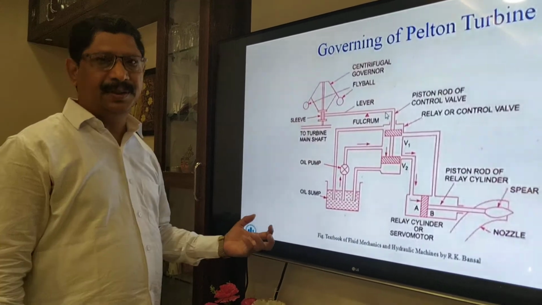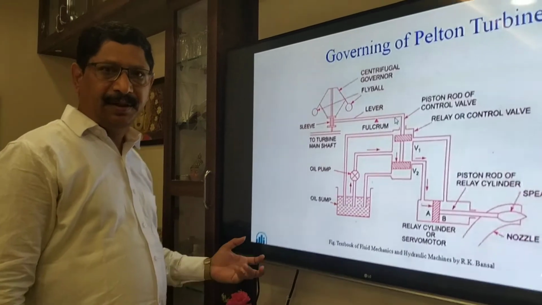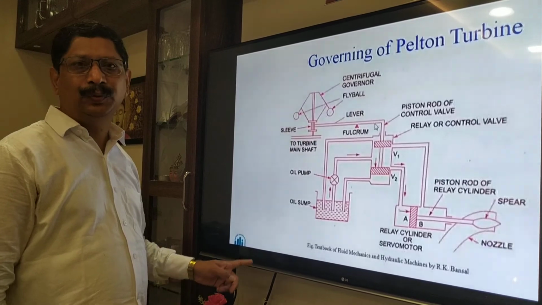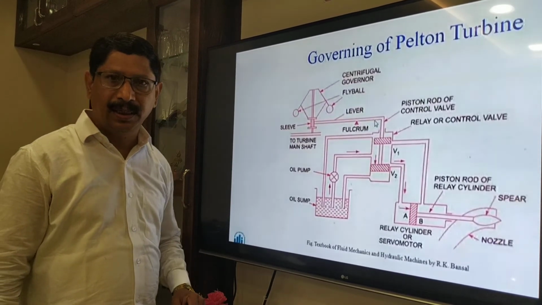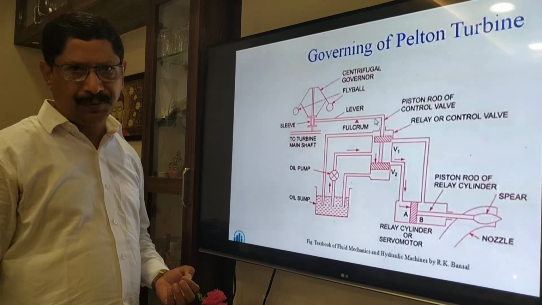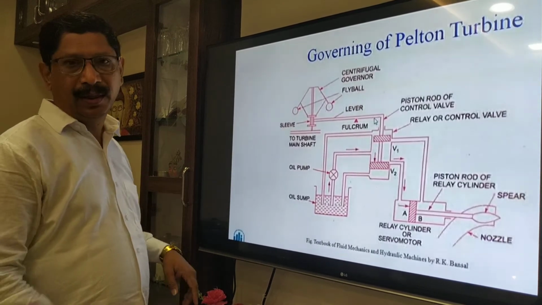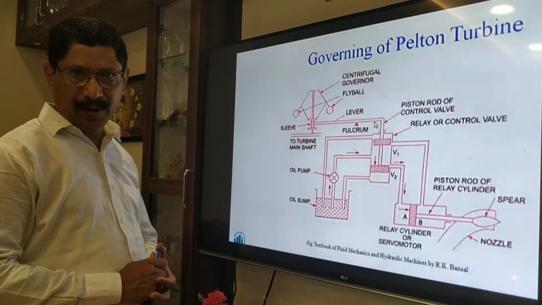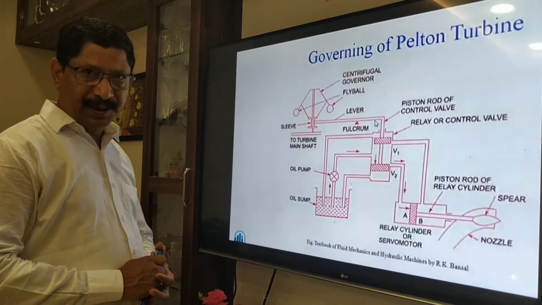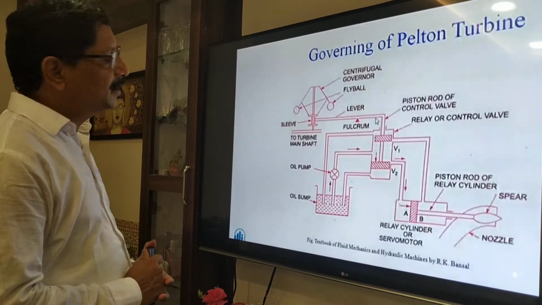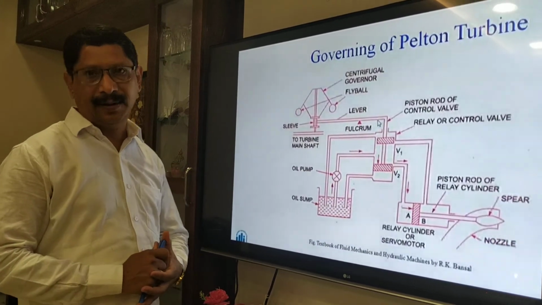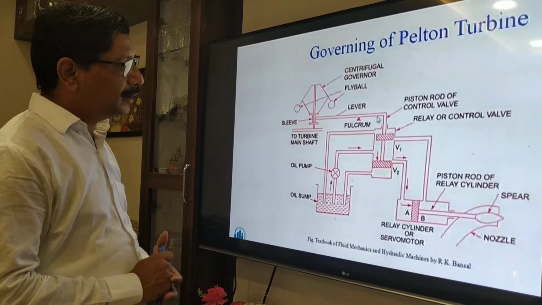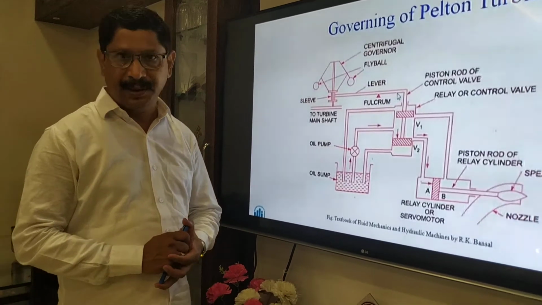Now with respect to this, the turbo generator set will also run at different speeds. But is it desirable to allow the turbo generator set to run at different or varying speed? The reason is no, because we know the formula Ns, the synchronous speed, is equal to 120 f by P. You know all the parameters well. So what is the synchronous speed? It is that speed at which the turbo generator set needs to run at constant speed. And why is it required? It is required to generate a constant frequency of power generation.